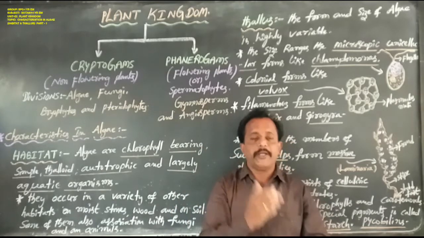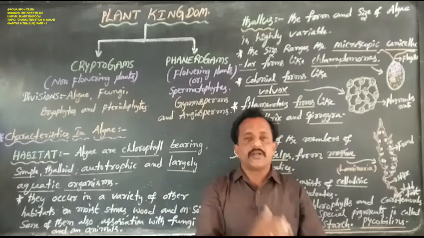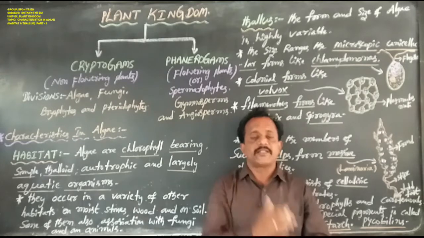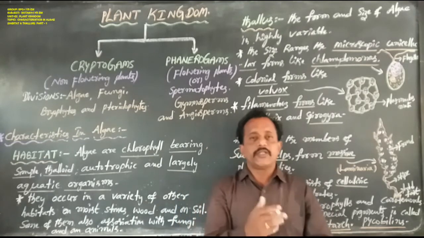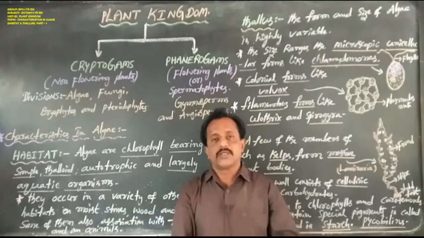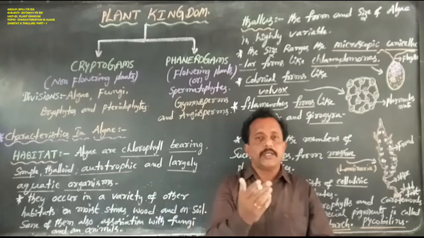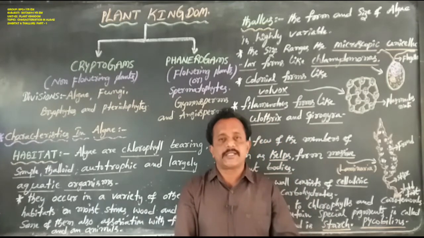Generally the plant body consists of roots, stems and leaves, but here there is no true root, true stem, true leaves. Why? Because most of our plant body is thallus.